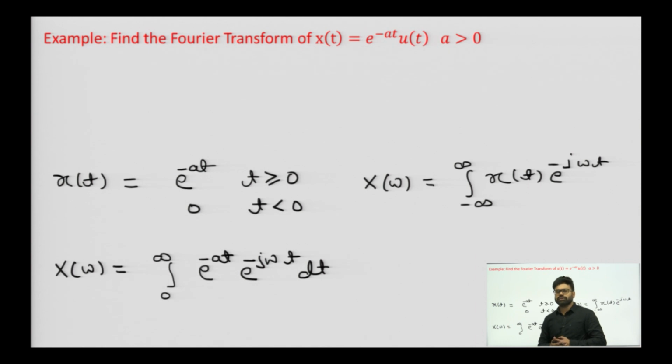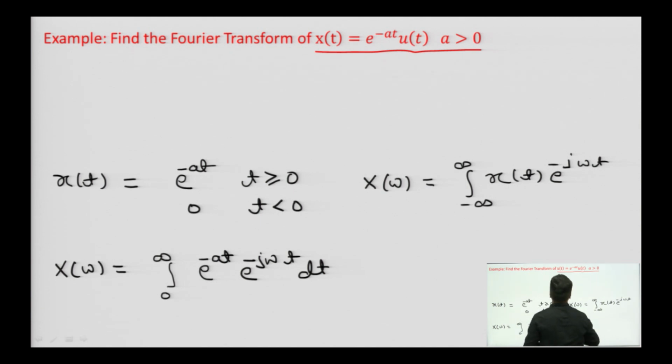So, these are the questions that can come in exam for find out the Fourier transform of x of t. We are given a signal e to the power minus a t u of t where a is greater than 0, and we have to find out its Fourier transform. So, how this signal will look like?